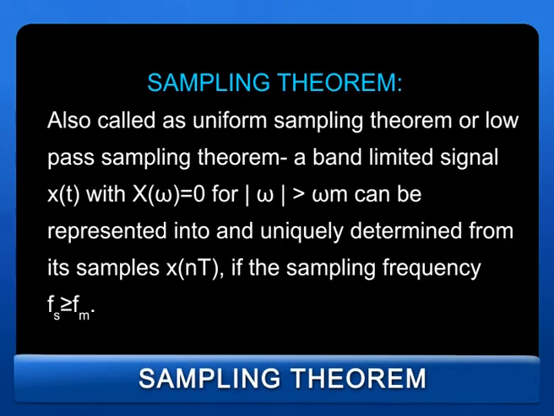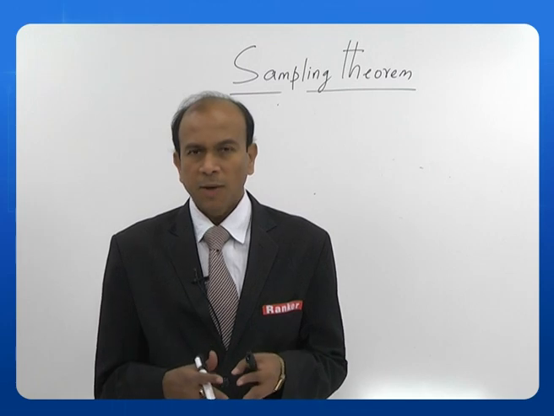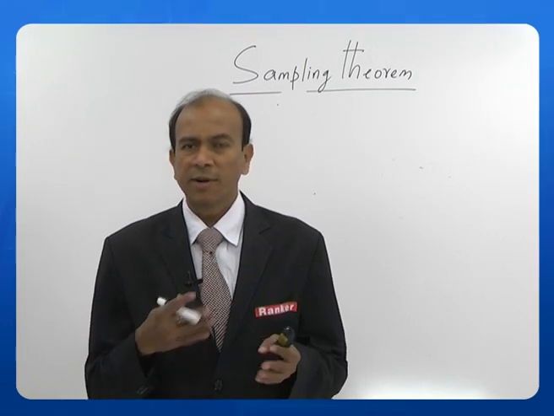A band limited signal x of t with x of omega equal to 0 for omega greater than omega m can be represented and uniquely determined from its samples x of nT if the sampling frequency fs is greater than or equal to 2 fm. So, basically we are talking about a signal whose frequency components do not exist beyond a certain value.